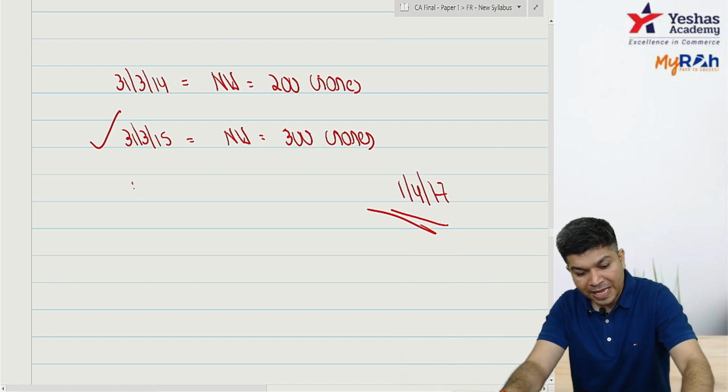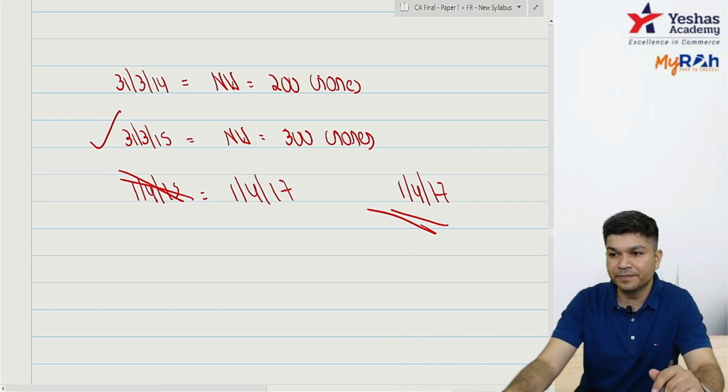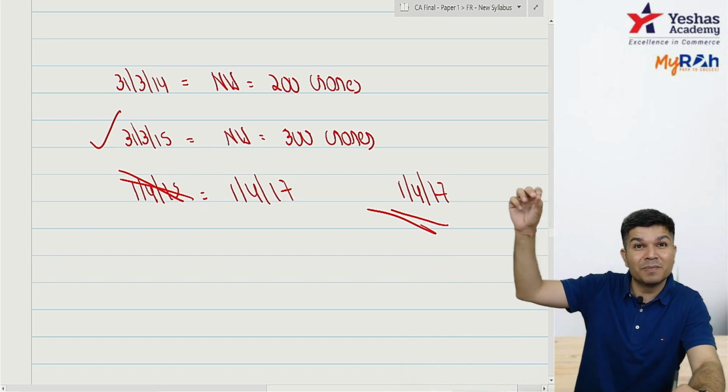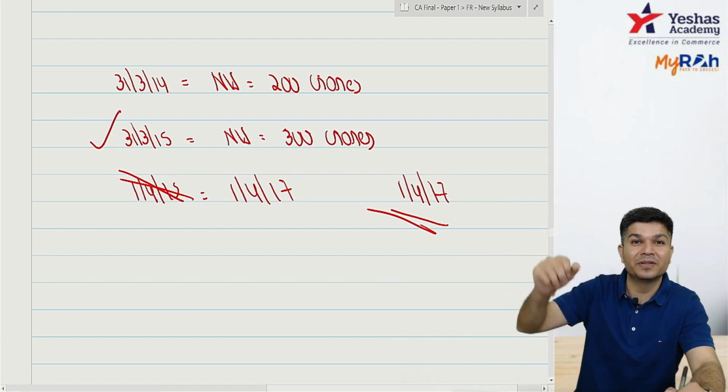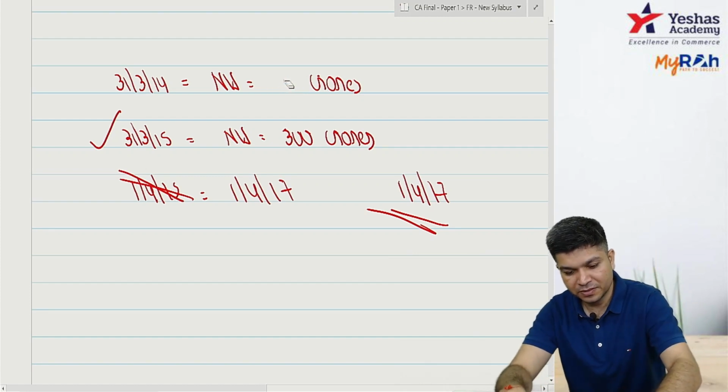So it will not be applicable from 1/4/15. No, it will be applicable from 1/4/17. Clear? Because those who had more than 250 crore on 31st March 14 also, for them it was 1/4/17. Acha, now pay attention.